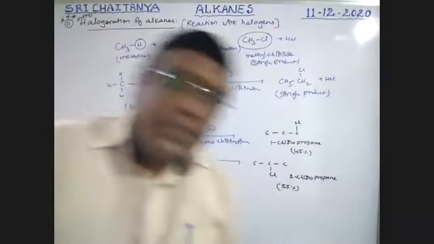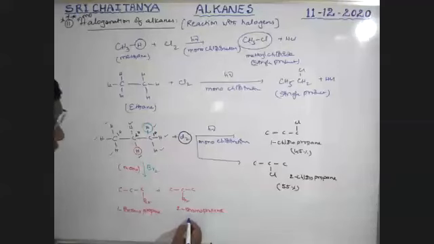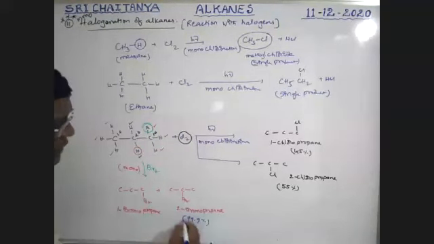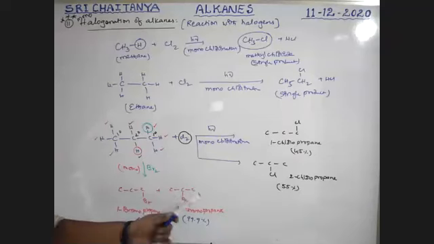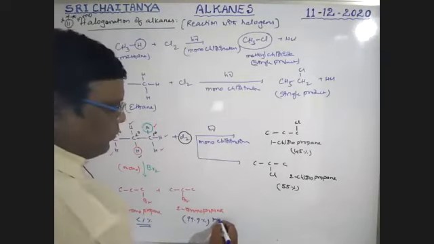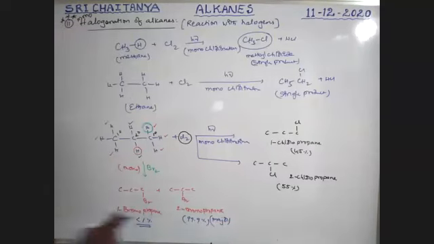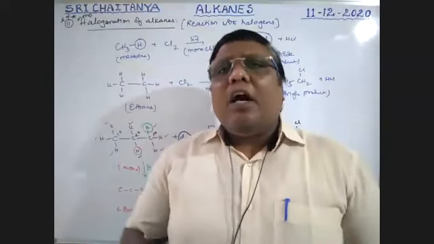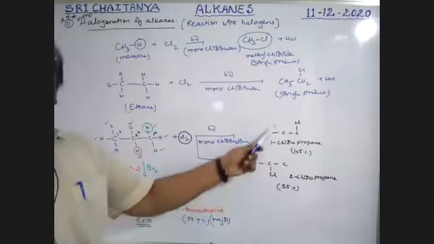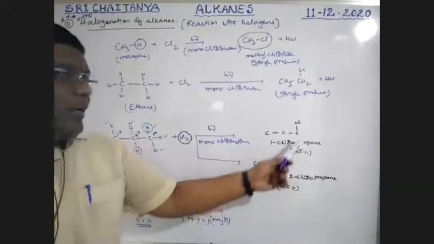When bromine is used, boys, almost this product is 99.9% and this product is less than 1%. It is very, very important. That means here a mixture of products is found, but one is major. This is major, and the other is almost negligible, boys. That means during bromination, one product is major and the remaining products are all minor. But when chlorination takes place, both are in comparable percentages. No one is major, no one is minor.